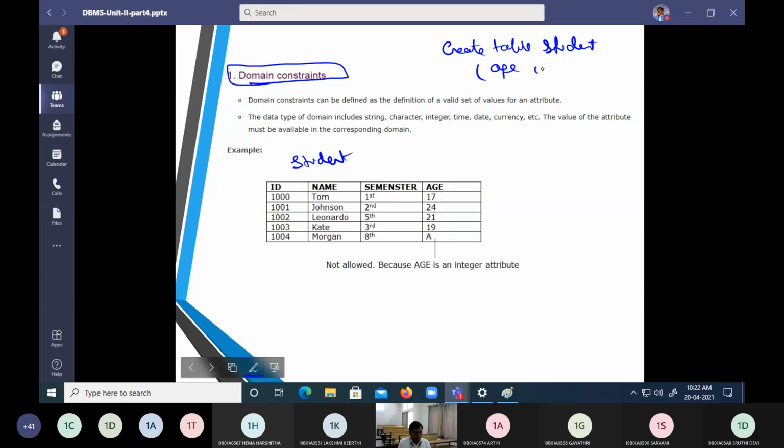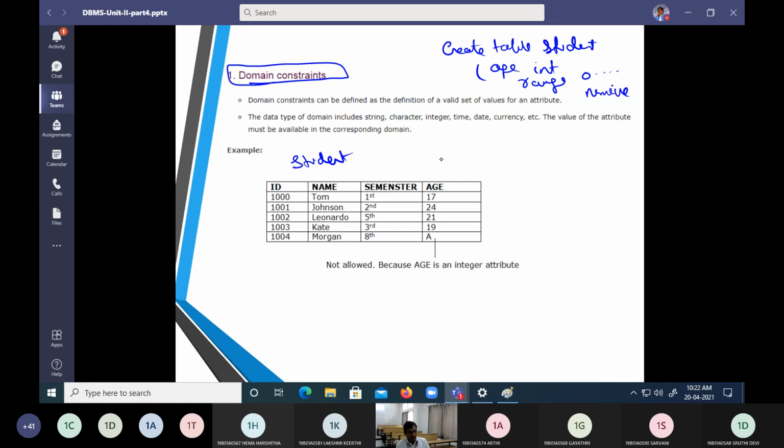Assume I am going to declare age as an integer. When it is an integer, it is going to be a numeric value.